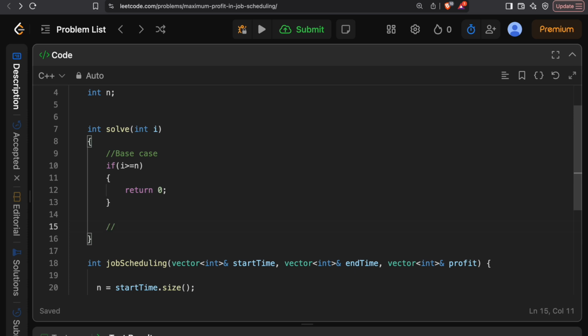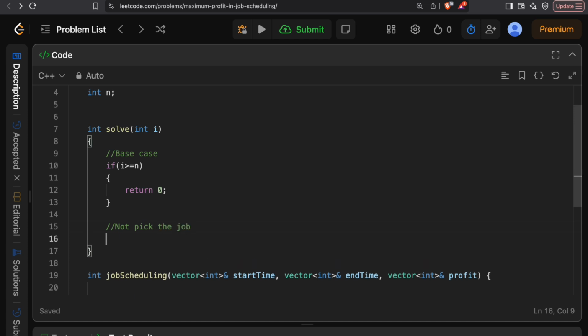So this is the case where I will not pick the job. What happens over here is, I can say that this is the not pick, and I can just increase the index by 1. So I'll just say i plus 1. So I've increased the index and we are good.